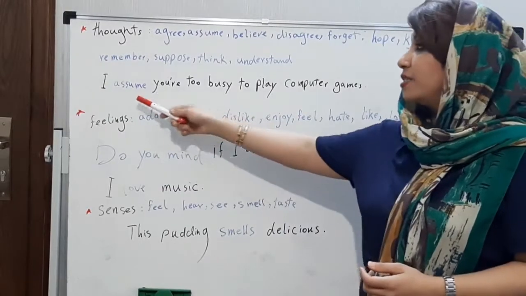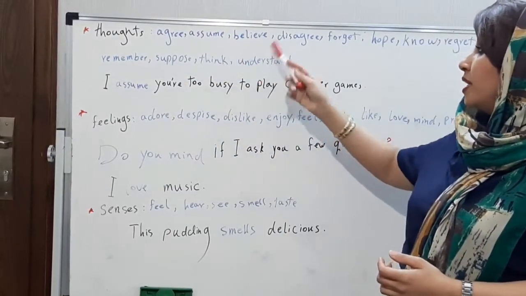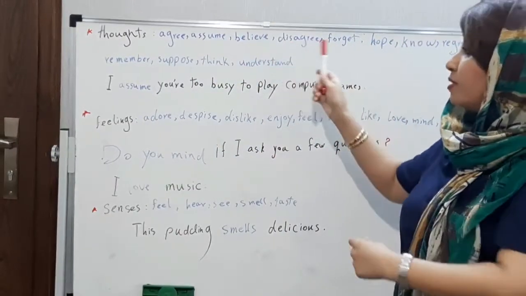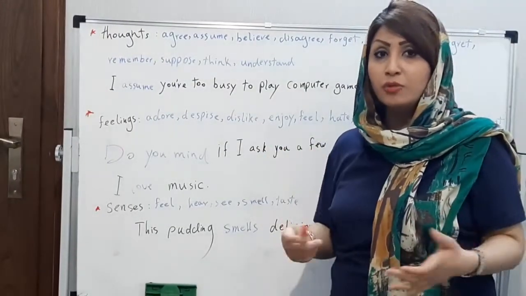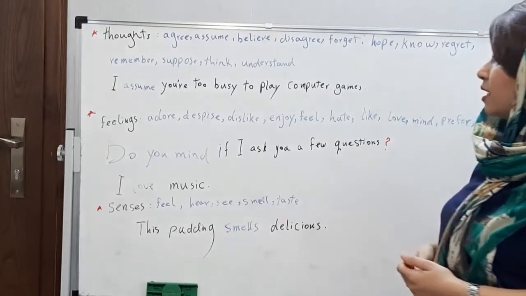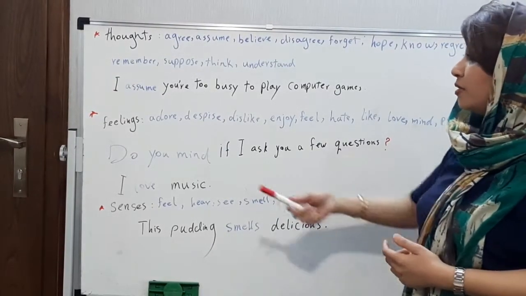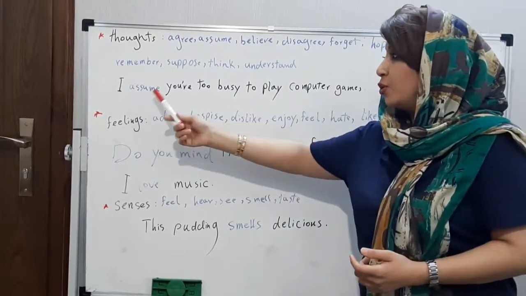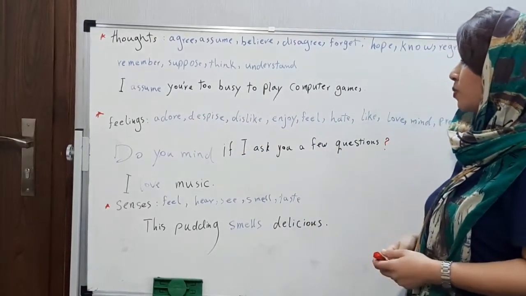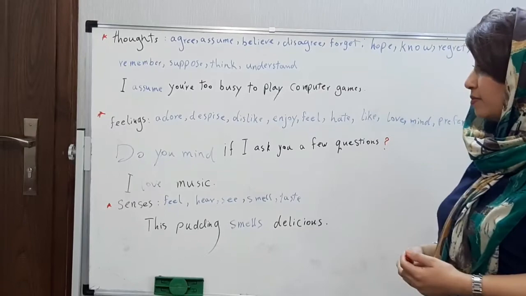You know that assume and also believe, all of these words that I wrote on the board, show thoughts. Here: I assume you are too busy to play computer games.